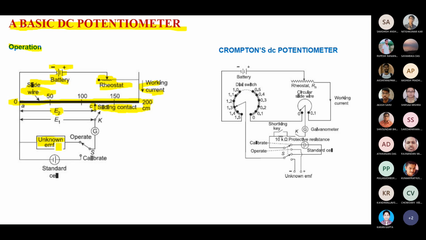First, you have a potentiometer with some DC source, as I have already told you, and you are getting the value of E2. Now you are connecting the key K. After connecting the key, E2 and E1 should be the same. If the key is not connected, you will get whatever value of E2 is there.